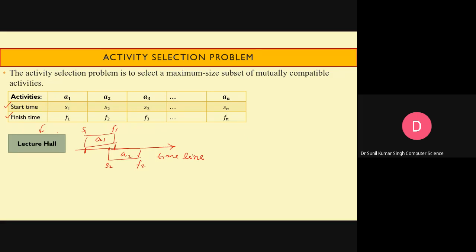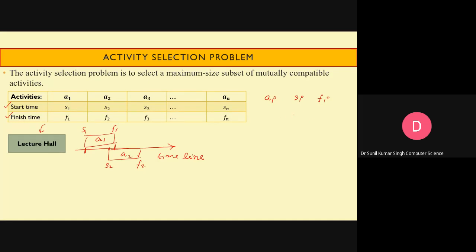The objective is, among all these activities A1, A2 till AN, to complete the maximum number of activities in this lecture hall considering their starting and finishing times. Suppose there are two activities, AI and AJ. Activity AI has start time SI and finishing time FI.